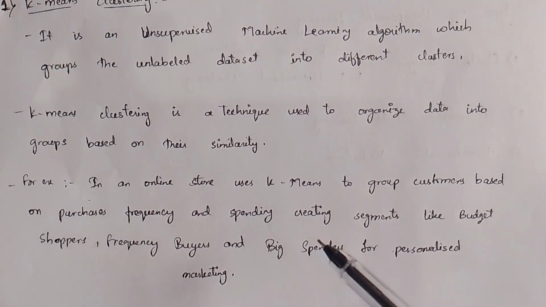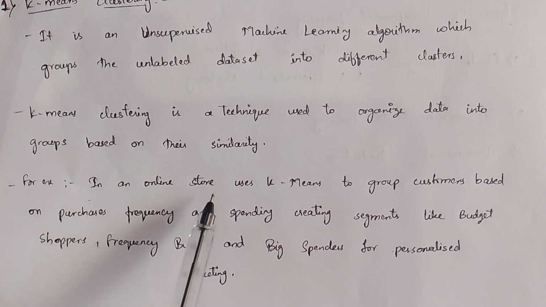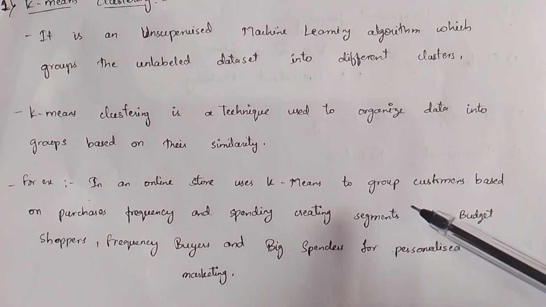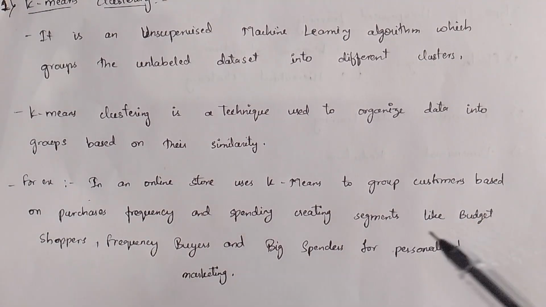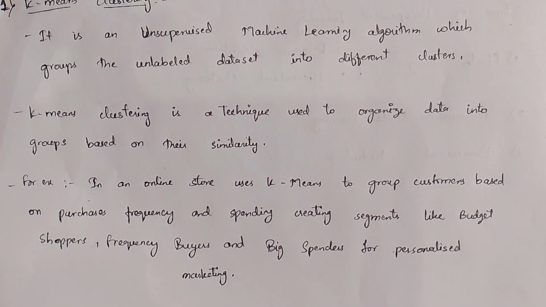The K-means algorithm is used in online stores because it groups the customers based on their purchase frequency, that is, how many times the customer visits our store and how many items are purchased by this customer. All these things are maintained by K-means clustering. And it also shows the budget shoppers, the frequent buyers and big spenders for personalized marketing.